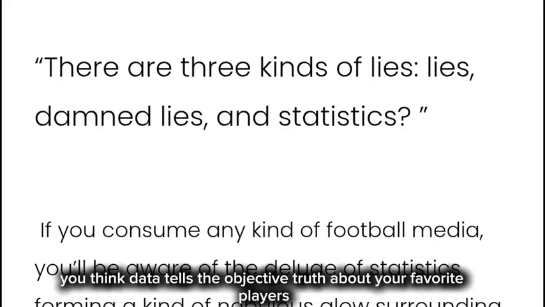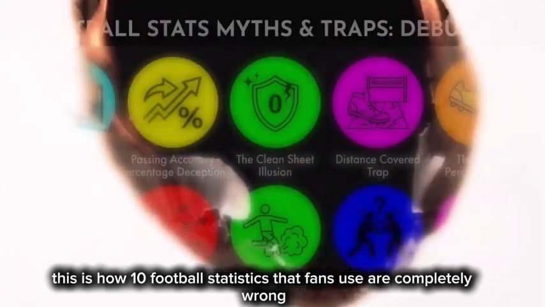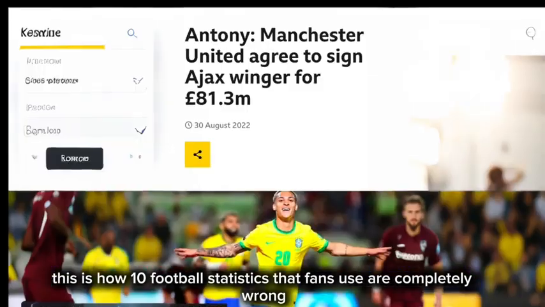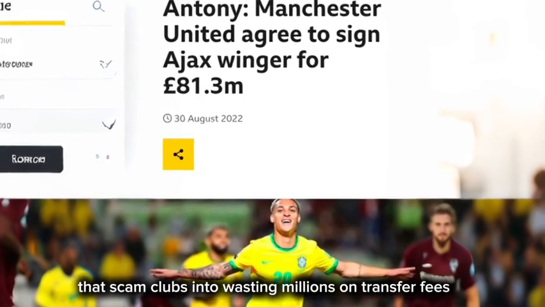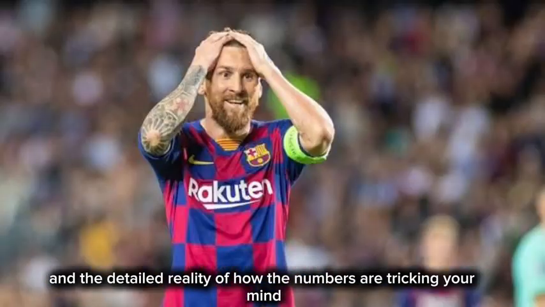You think data tells the objective truth about your favorite players, but the charts are actively lying to you. This is how 10 football statistics that fans use are completely wrong, the broken metrics that scam clubs into wasting millions on transfer fees, and the detailed reality of how the numbers are tricking your mind.